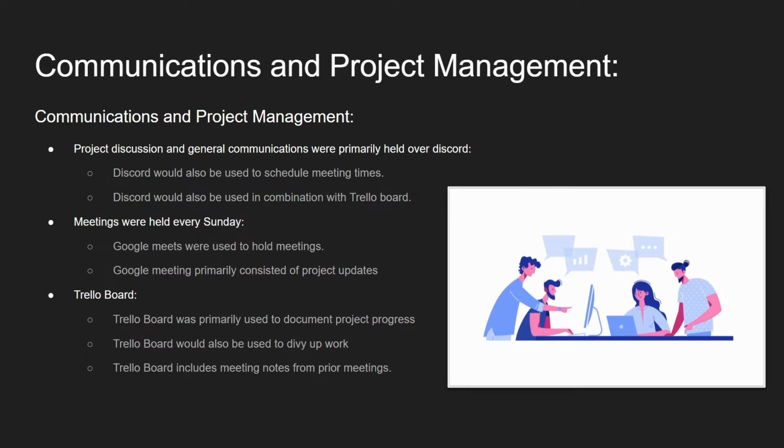Communications and project management. As a team, we'd primarily use Discord as our main method of communication. We'd use Discord to help schedule meetings, and we'd also use Discord with a Trello board so we could get a good mapping of how our week would look. Meetings were usually held every Sunday, and these meetings would be held over Google Meet. Our Trello board was also another way we managed our project. We'd primarily use our Trello board to document our project progression.